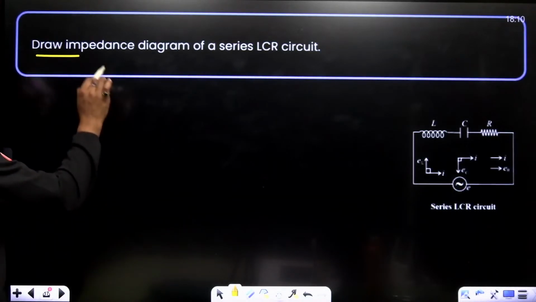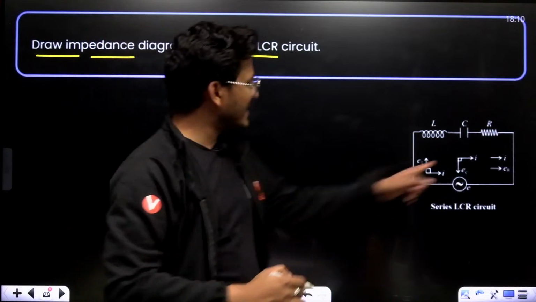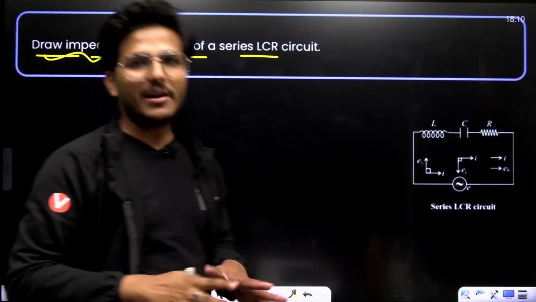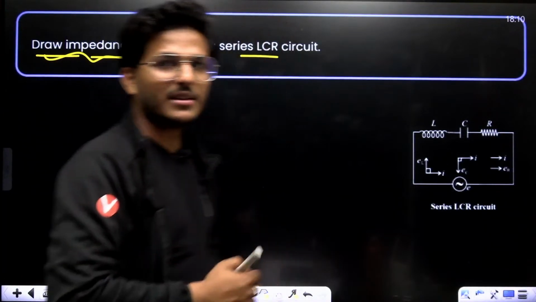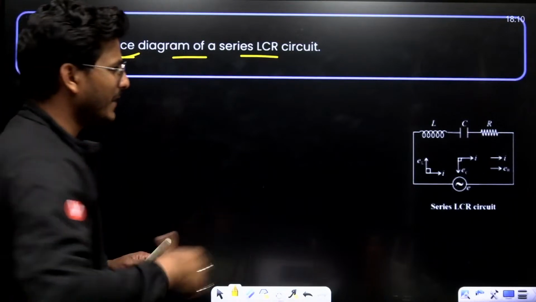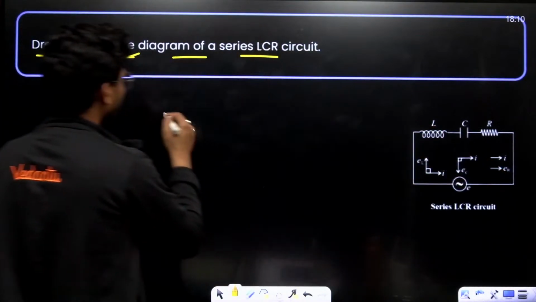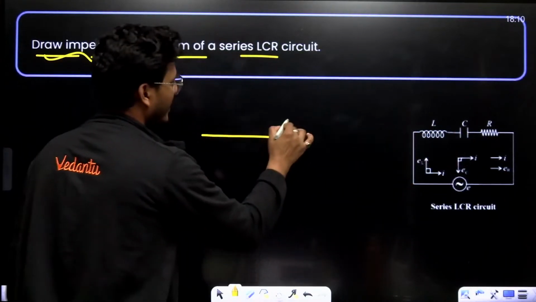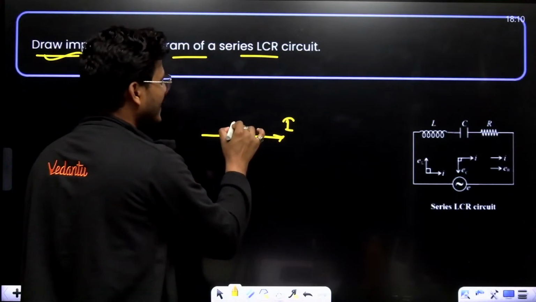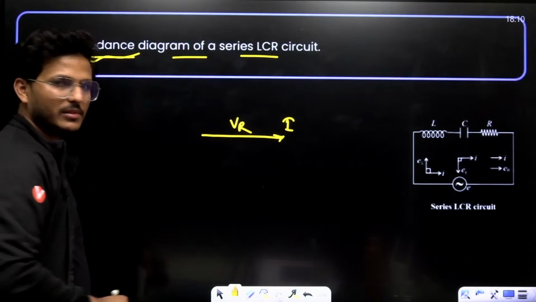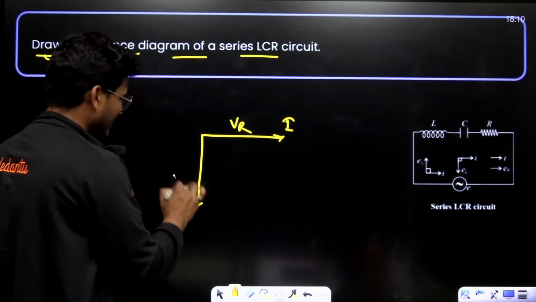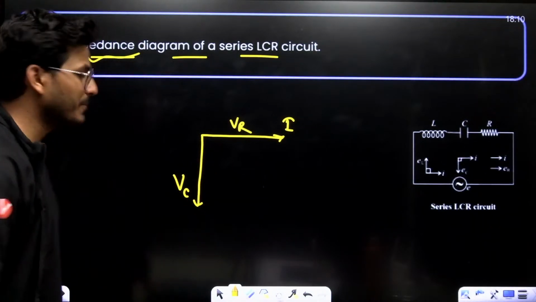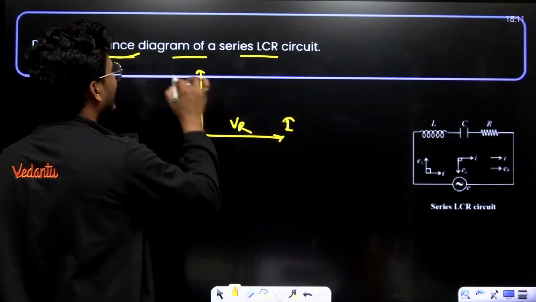Now, moving to next. Draw the impedance diagram for a series LCR circuit. This is the series LCR circuit, and they ask for the impedance diagram, that means the phasor diagram. As you know, for resistance, the current is always along the x-axis. This is VR, this is VC, the potential due to the capacitor, and this is VL.